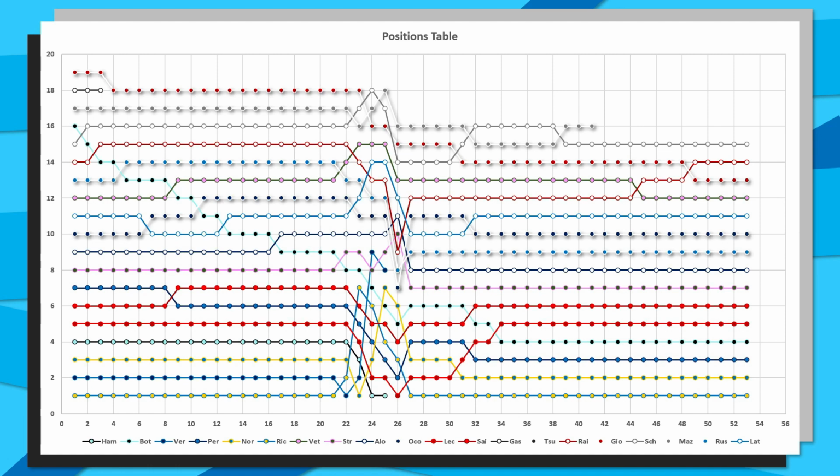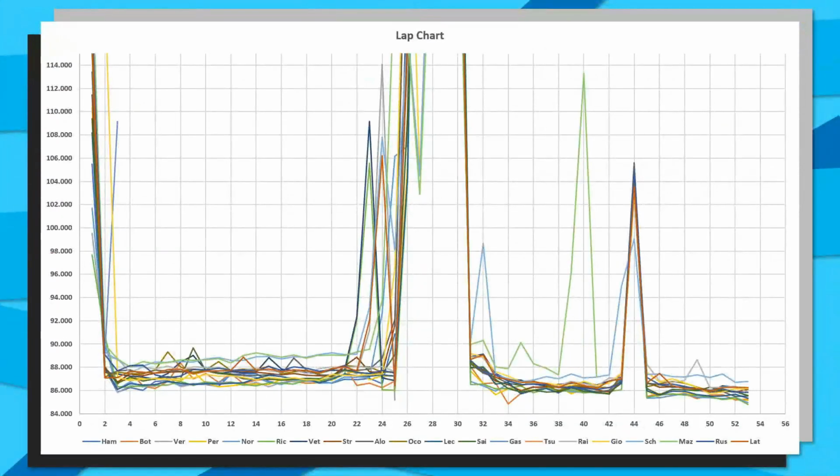So instead, we can take a look at the actual lap time chart set, and we can see that there is a nice consistent band up until the safety car for the Lewis Hamilton and Max Verstappen collision at lap 25, until the safety car came in on lap 31. We can then see a huge, enormous peak at lap 44 for the VSC, which was for Nikita Mazepin's car, I think, when he retired near the end of the Grand Prix.